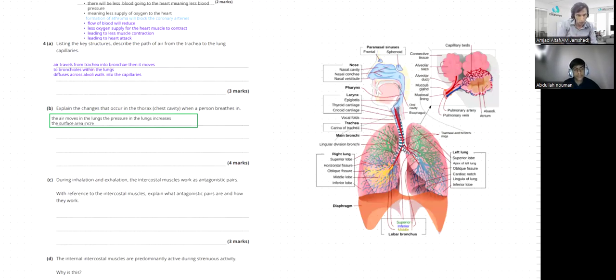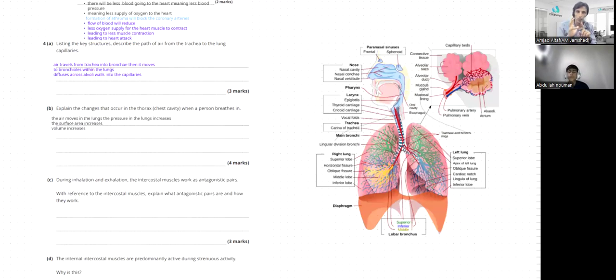Good, Abdullah. So the air moves into the lungs, so the pressure in the lungs increases. Abdullah, is this not the question? Explain the changes that occur in the thorax, chest cavity. Let me explain to you, and then after you can write, what you should consider here in this question.